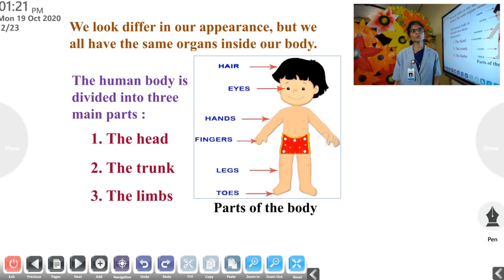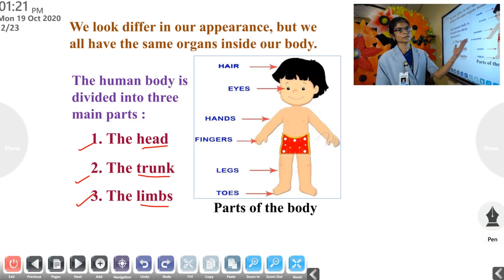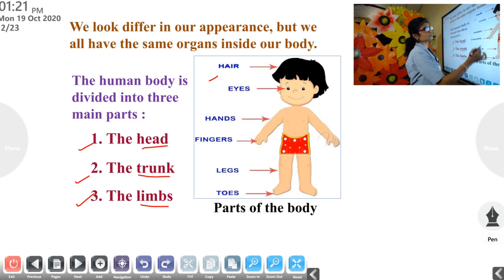The human body is divided into 3 main parts. What are they? Head, trunk and limbs. Here in this picture we can see hair, eyes, hands, fingers, legs, toes, etc. Clear?